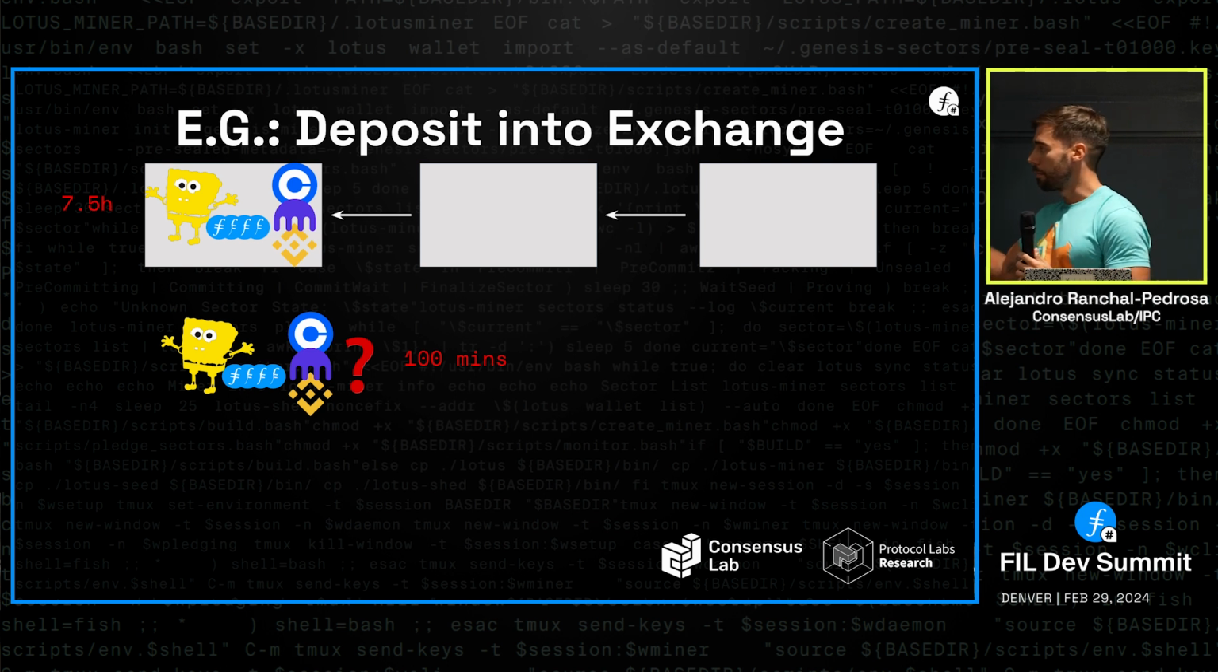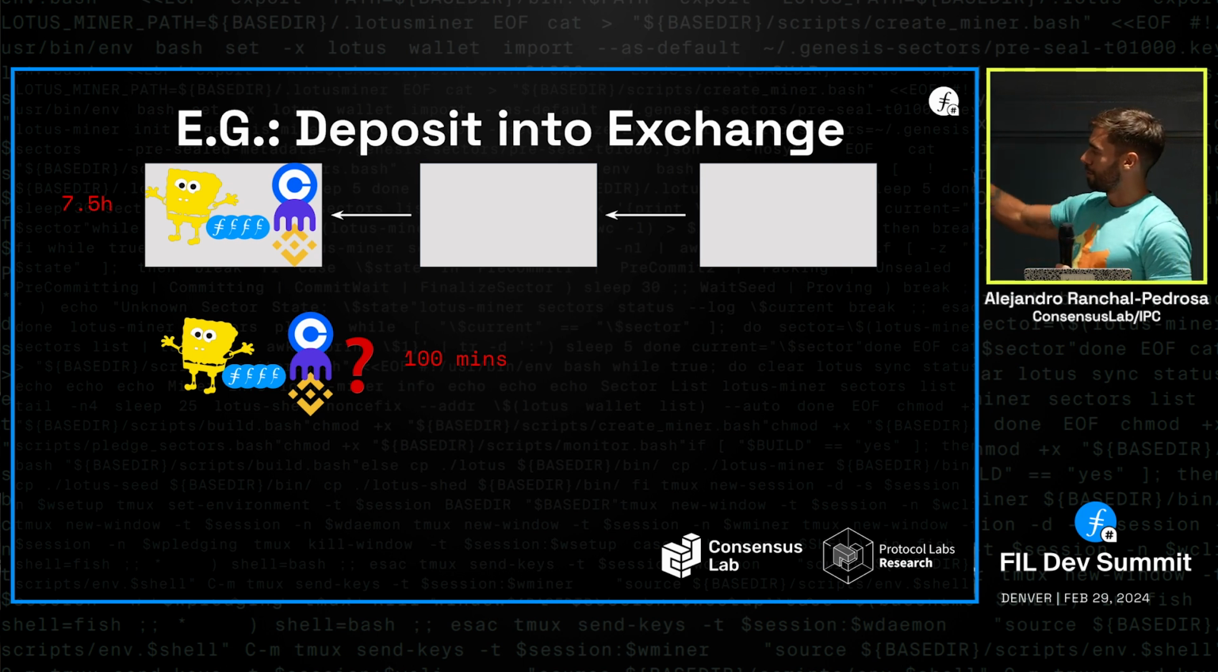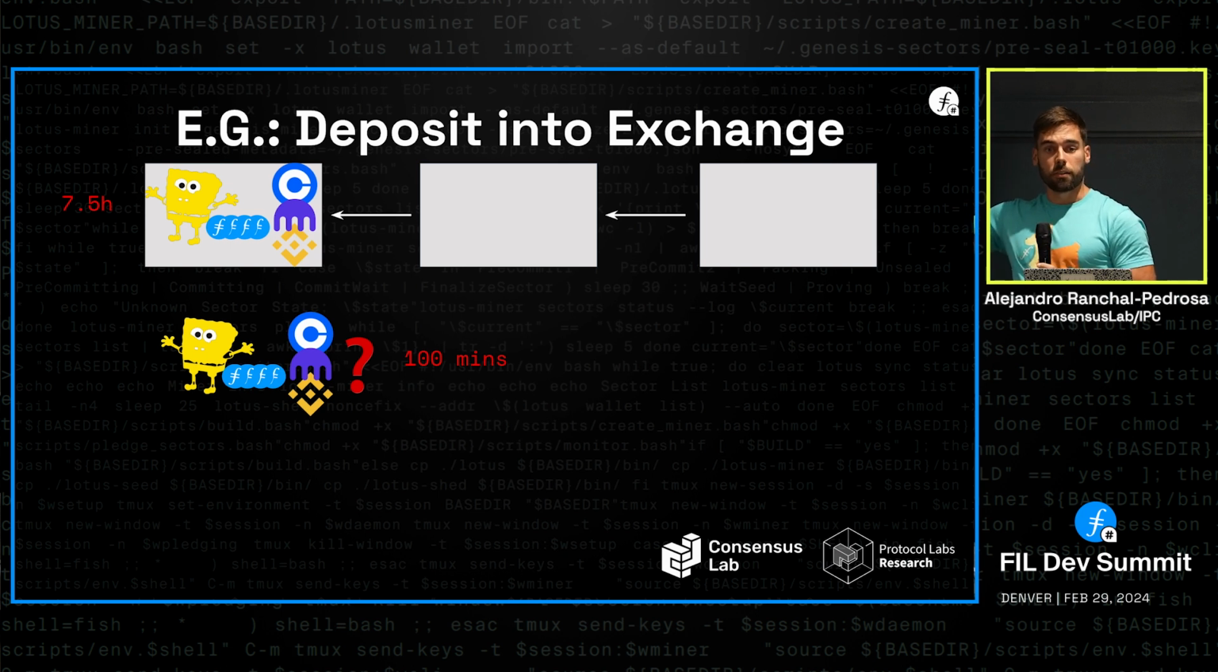Here's a very simple example, for perhaps somebody who's not following everything. Bob tries to deposit 4 FIL into some exchange, whatever his favorite exchange is, and all of these exchanges, when you deposit FIL, require you to wait 100 minutes. It's just a deposit, but still it's a bit annoying even for Bob, right?